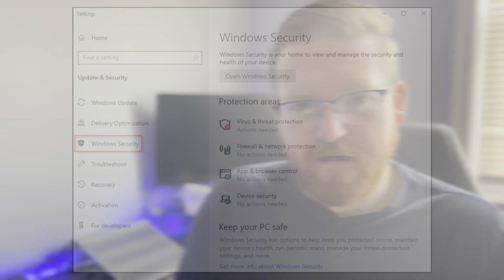But you can check that out in the settings, and then you'll see update and security. I like that they pair those together. You can check for updates, and it will tell you if there are no updates available, which is what you want to see. If there is an update there, install that update. Install that right now. And along with updates, let's talk about security.